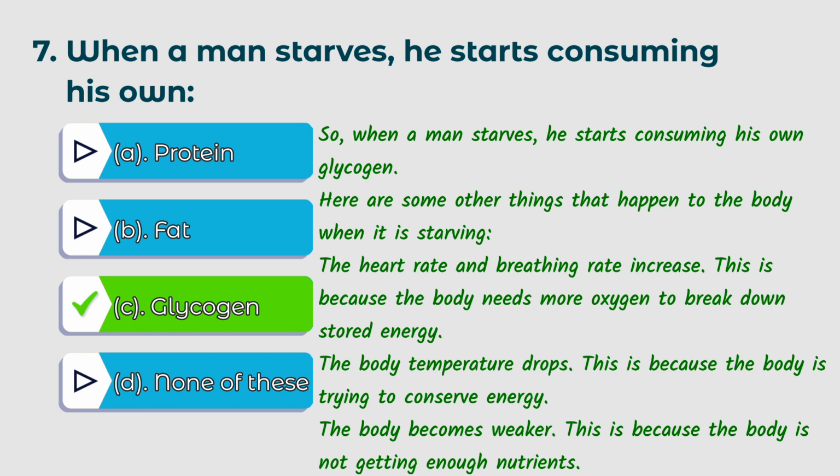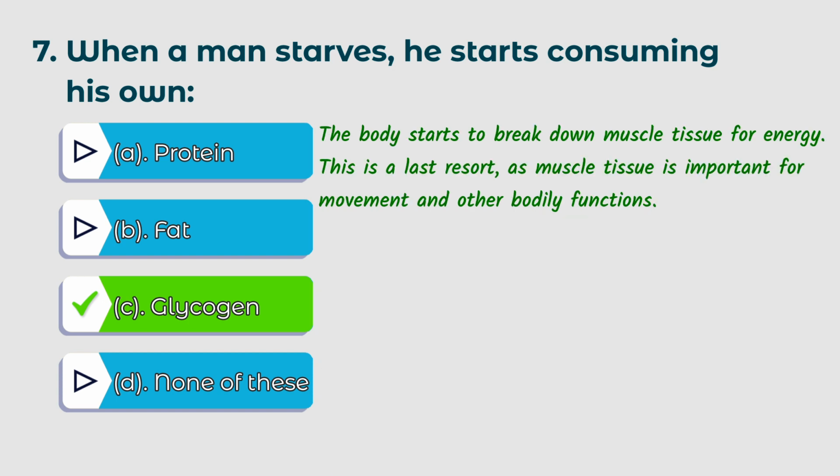Here are some other things that happen to the body when it is starving. The heart rate and breathing rate increase. This is because the body needs more oxygen to break down stored energy. The body temperature drops. This is because the body is trying to conserve energy. The body becomes weaker. This is because the body is not getting enough nutrients. The body starts to break down muscle tissue for energy. This is a last resort, as muscle tissue is important for movement and other bodily functions.